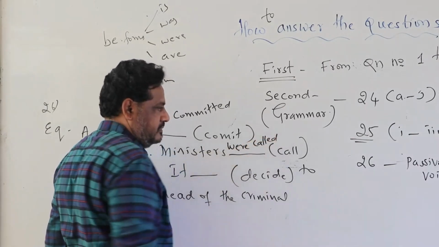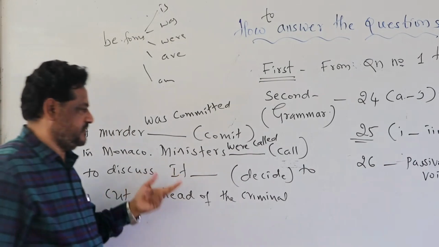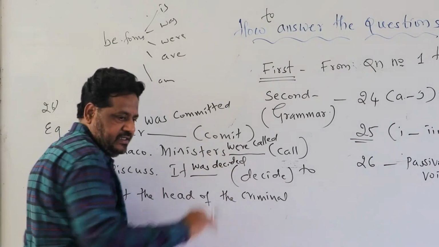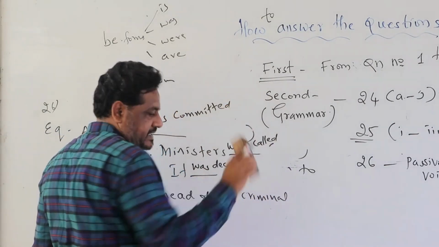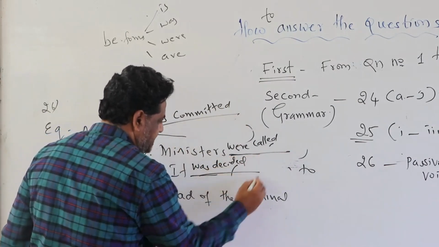Ministers were called. Why is it were? Because this is plural. Then again, it is singular, was decided. Yes, it was decided. You remove this one, write this one, and underline it. That's the right way of answering the question.